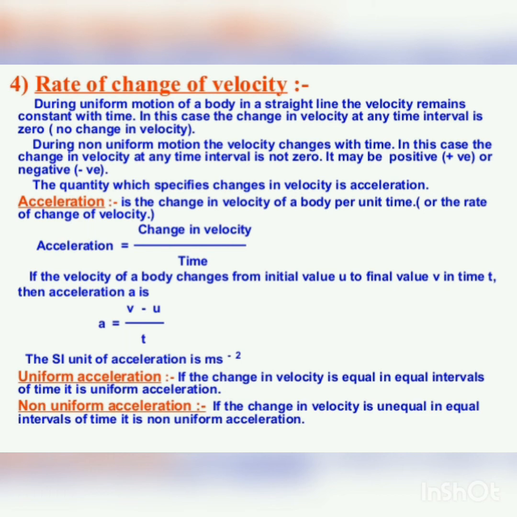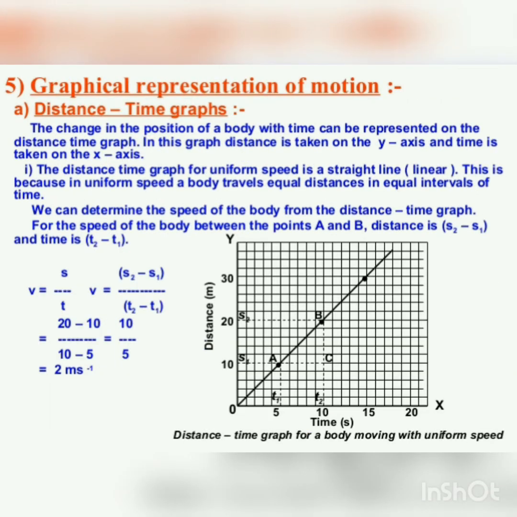Next comes graphical representation of motion. Graphs provide a convenient method to present basic information about a variety of events. For example, in the telecast of a one-day cricket match, vertical bar graphs show the run rate of a team in each over.